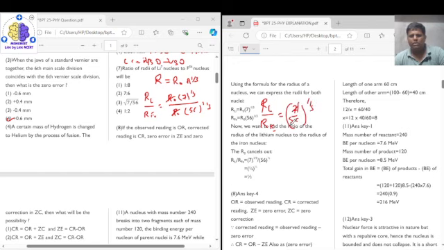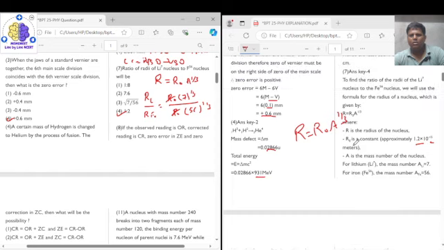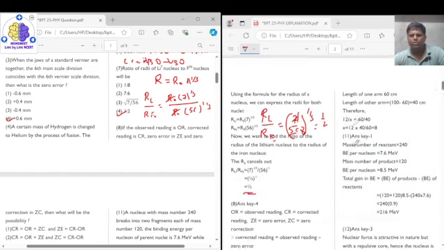So 7 by 56 is 1 by 8, and the cube root of 8 is 2, so it will become 1 by 2. So the ratio will be equal to 1 is to 2. So the correct answer is, ratio is equal to 1 is to 2. So the correct answer is option 4. So for question number 7, the correct answer is option 4, right?